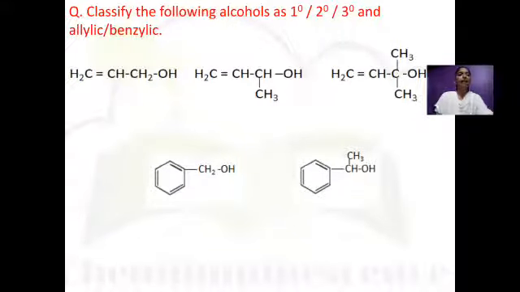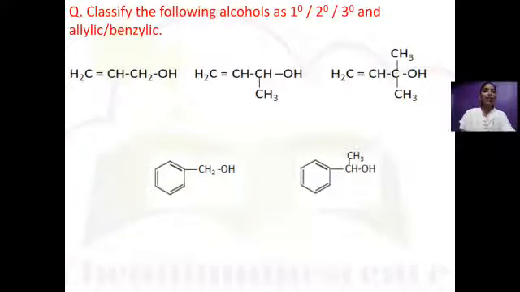Next, a question is asked: classify the following alcohols as primary, secondary or tertiary, and allylic or benzylic. Before answering this question, let's revise what primary, secondary or tertiary alcohol is, and what allylic or benzylic alcohol is. Primary alcohol: when the hydroxyl group is bonded to a primary carbon atom. When the hydroxyl group is bonded to a secondary carbon atom, it is called secondary alcohol. When it is bonded to a tertiary carbon atom, it is called tertiary alcohol.